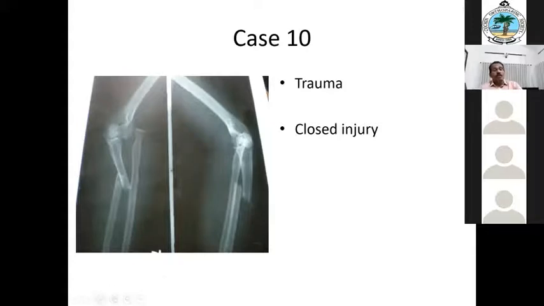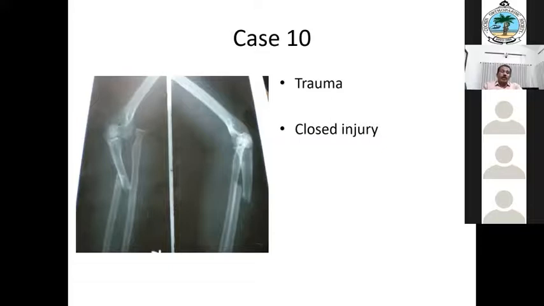This forearm is in the AP view. The radial head is dislocated laterally. Type 3, and there is a lateral angulation of the ulna. Lateral Monteggia, isn't it? This is the AP view. In the lateral, we are not seeing the radial head posterior. Type 3, sir. So what will you do?